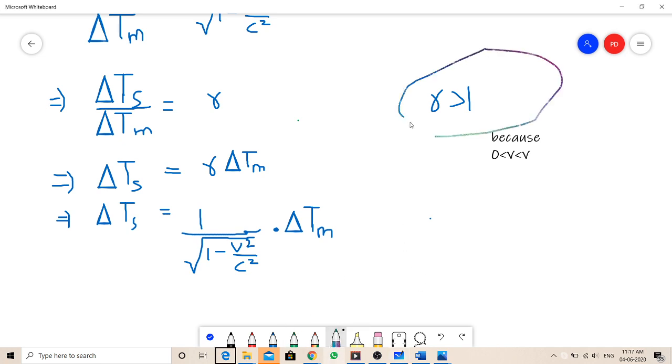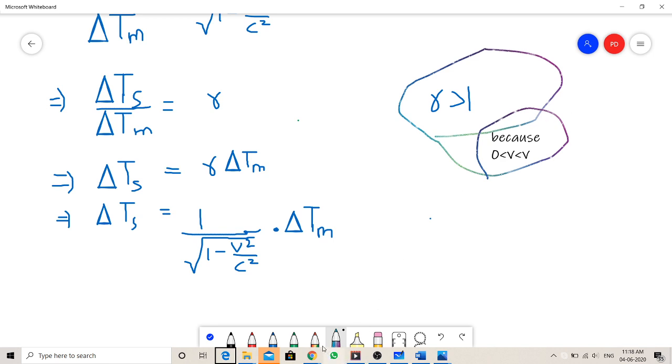I hope you perform an example of your own to see that it is greater than 1. If it were not greater than 1, then delta Ts would be less than delta Tm.